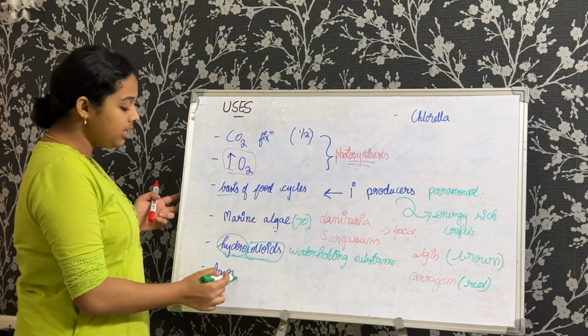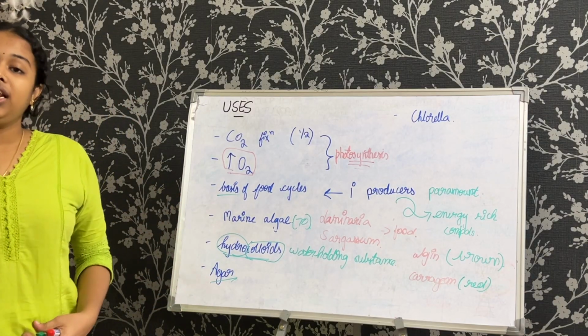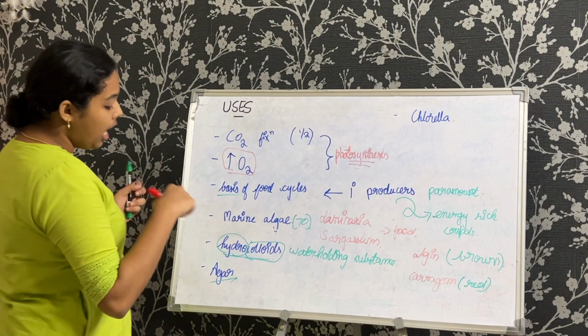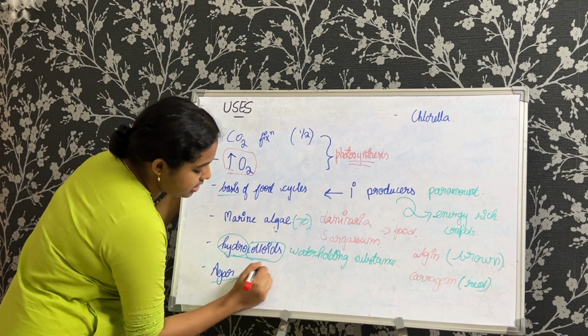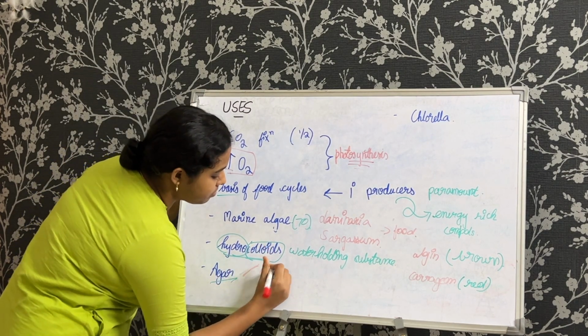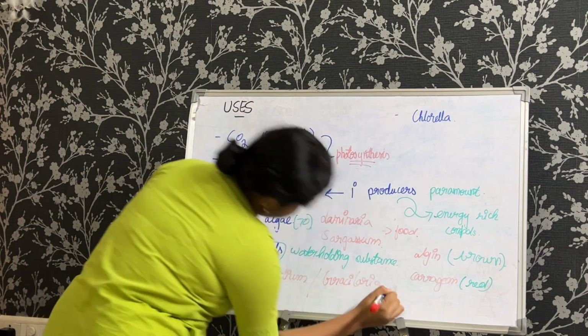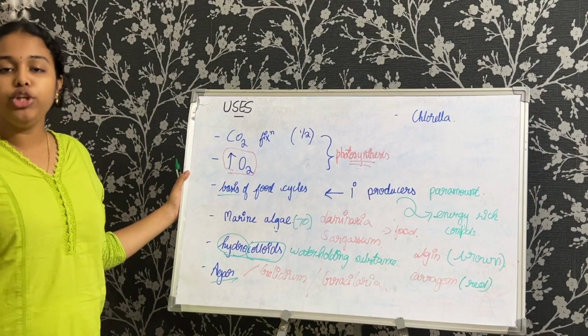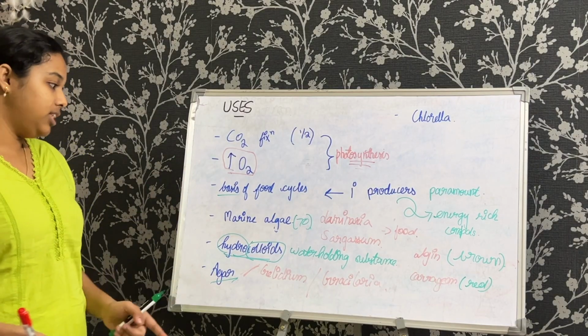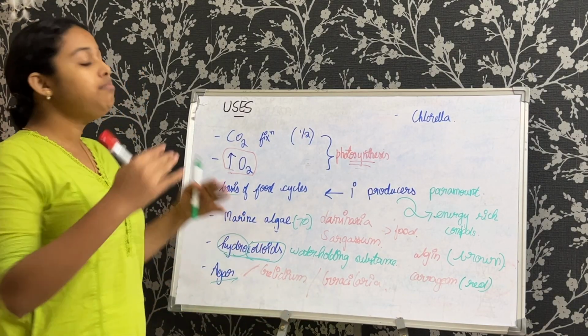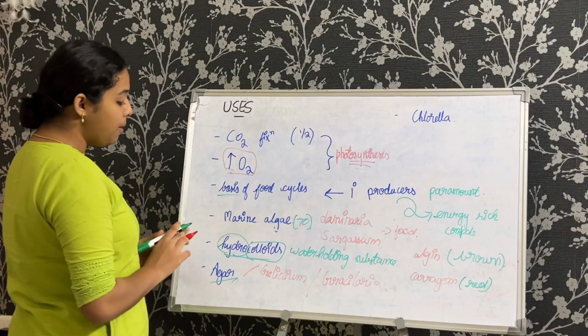Now we have this another term, agar. Agar is a jelly substance. It is acquired from organisms like Gelidium or Gracilaria. Now they both belong to the red algae classification, and not just that. Why they mention agar is because it has an important function.